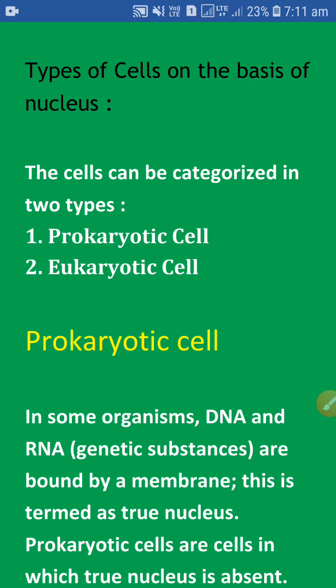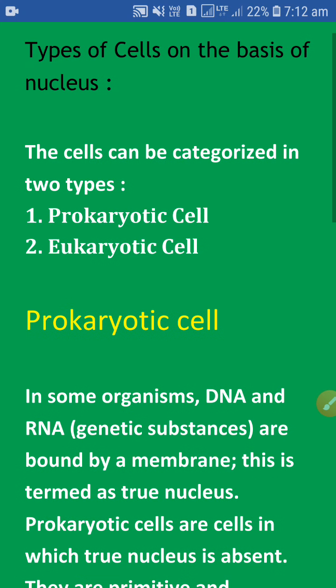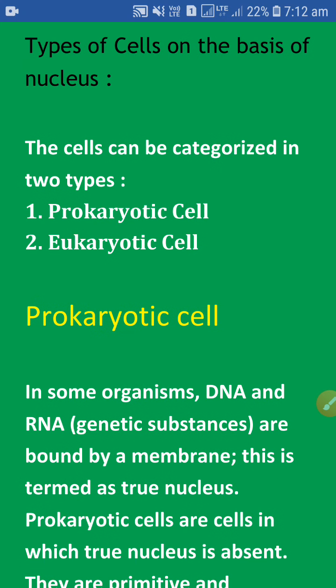Today we will discuss the heading types of cells on the basis of nucleus. In previous classes we discussed the shape and size of the cell. This is our first chapter, the fundamental unit of life. So students, we will start our topics. The types of cell on the basis of nucleus or nuclear membrane: the cell can be categorized in two types.